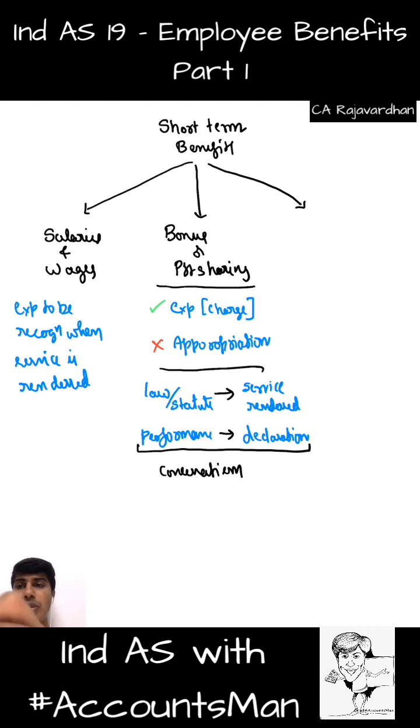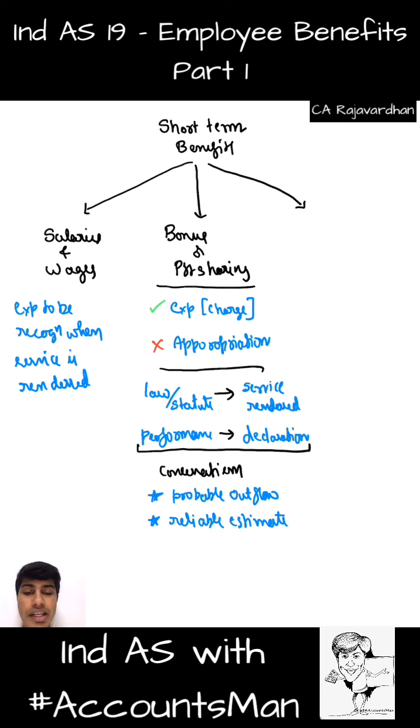Whenever we create provision or whenever we record that as a liability, how do we do it? It is based on two prime conditions to be satisfied. The first prime condition is probable outflow. You remember, these are the same words that we used previously also in other standards. Then the next one is there should be reliable estimate.